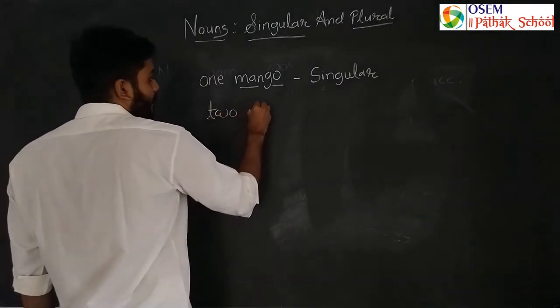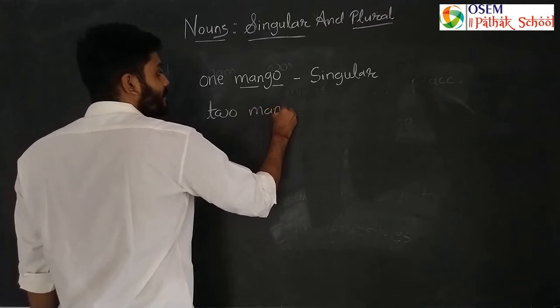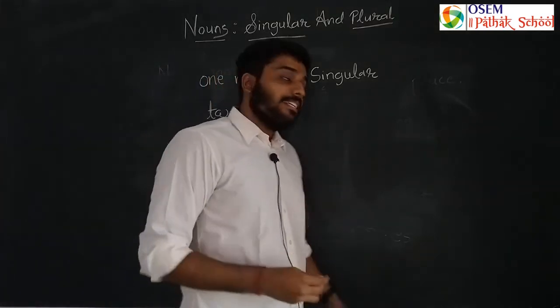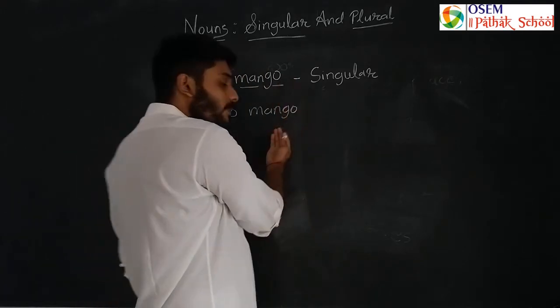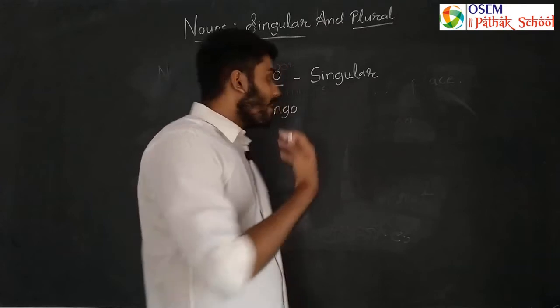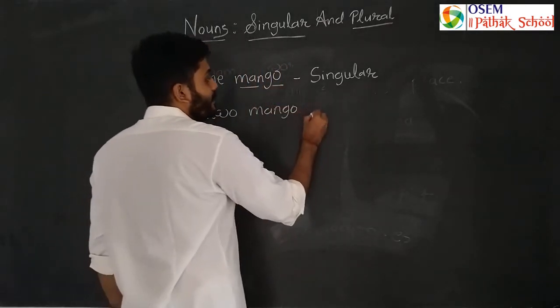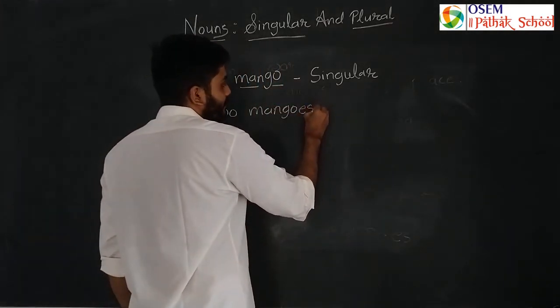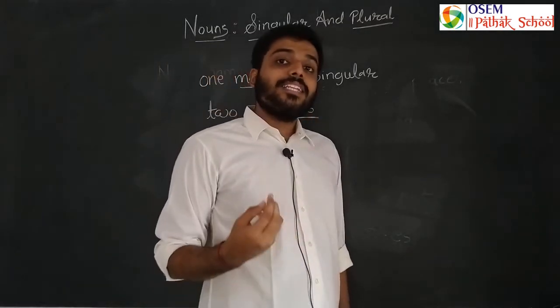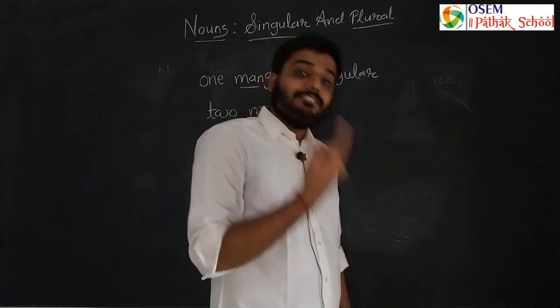Two. Now as I say, first you can write the singular noun directly here, and then what will we have to add here? es. Remember, two mangoes, because how many are there? There are more than one mango.